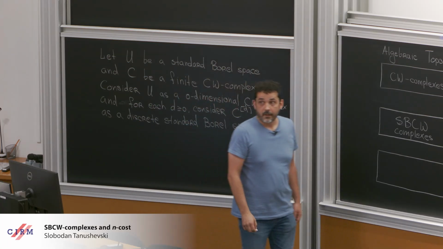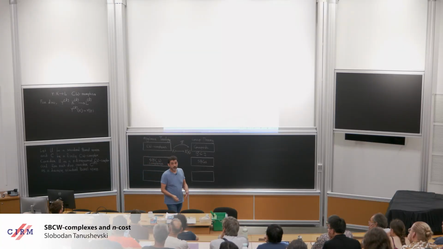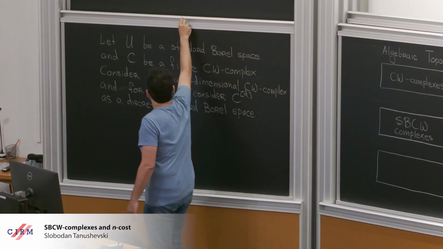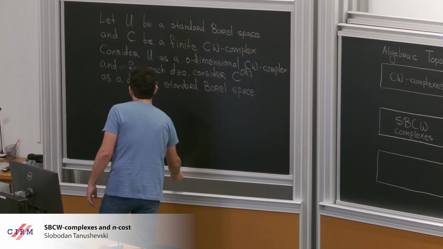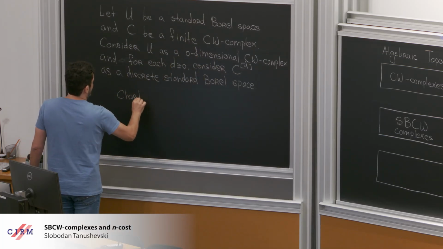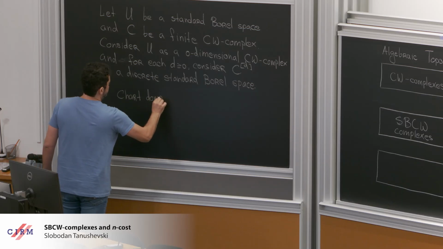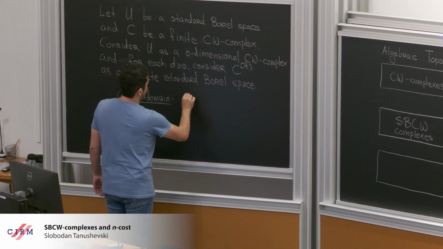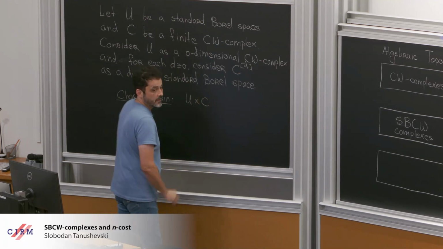Okay, so C is finite. So in dimension D, you have finitely many cells. So every subset is Borel. Now I will define something that I will call a chart domain. And that will be the product of U and C.